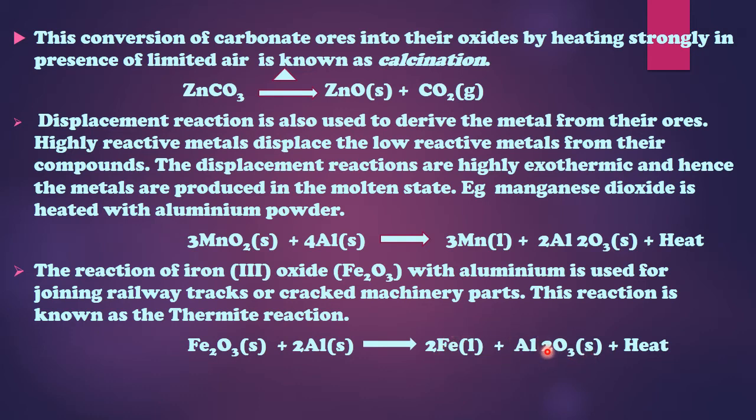So this is something really interesting. When this reaction takes place, you get iron in the form of liquid, and liquid, you know, has the property of flowing. So it flows and occupies the cracks of the machinery. Whereas aluminium oxide is solid, so it doesn't enter into the cracks and remains on the sides only. This liquid iron, by its flowing nature, enters into the cracks, and when the reaction stops, with the passage of time it slowly gets solidified and fills the crack. Now the crack is filled and the machinery is safe.